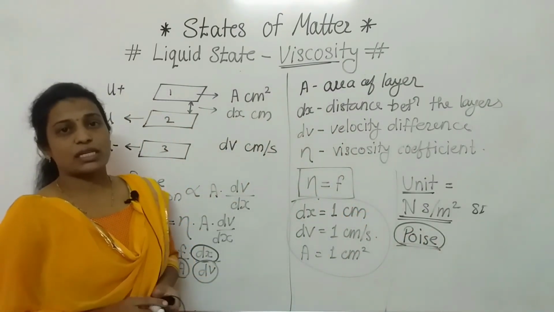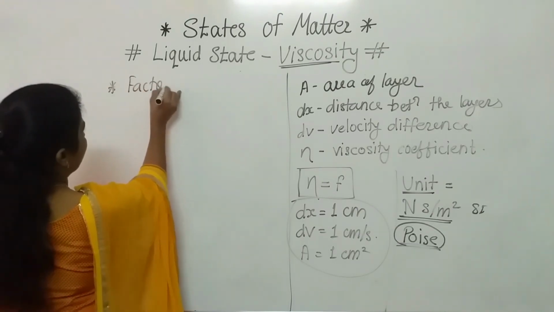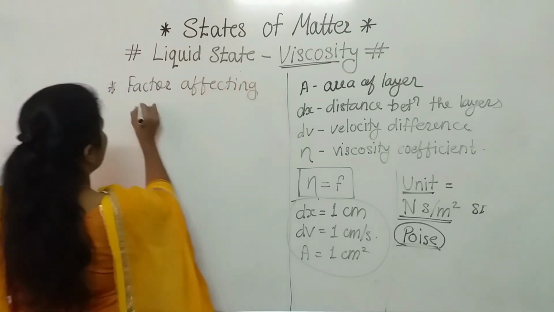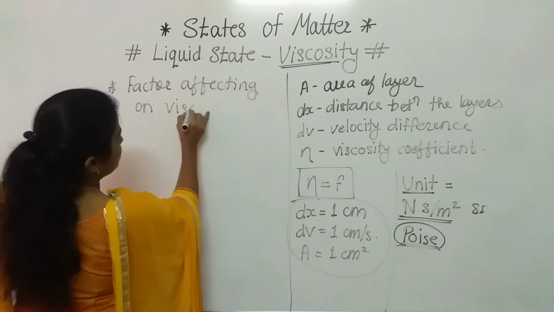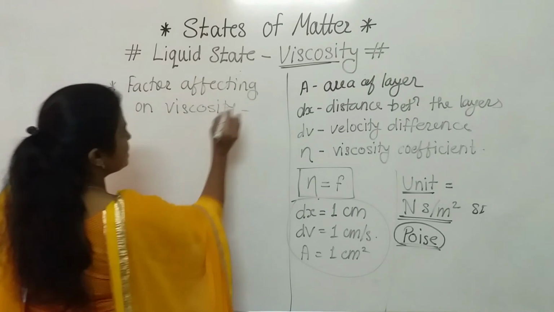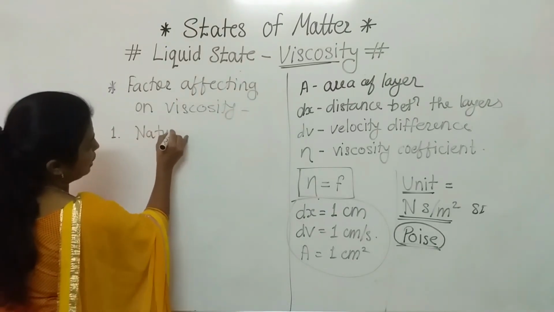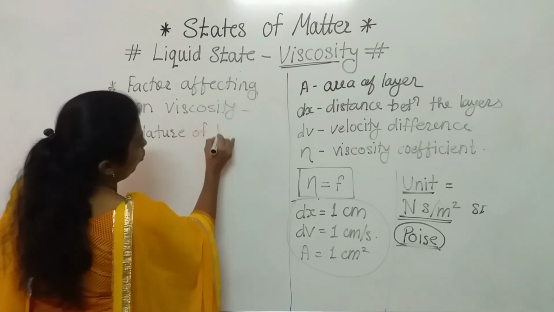Now we are going to discuss factors affecting viscosity. The first factor is the nature of the liquid.